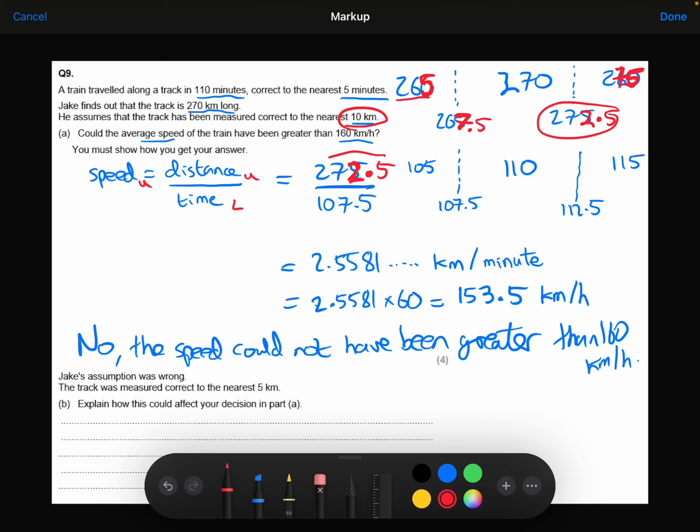So actually, having a smaller number on the top there would reduce the speed more. So if I'm now saying that the speed is lower, that doesn't change my answer here at all.